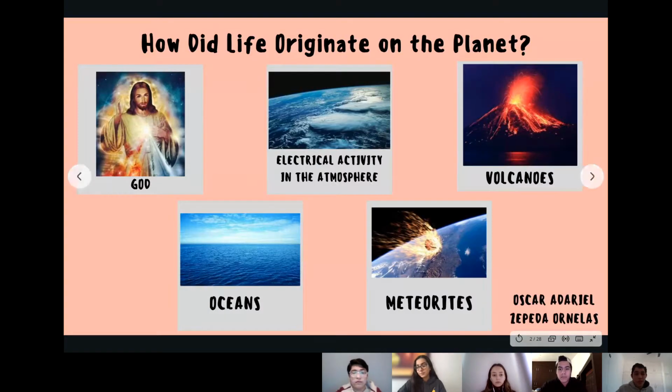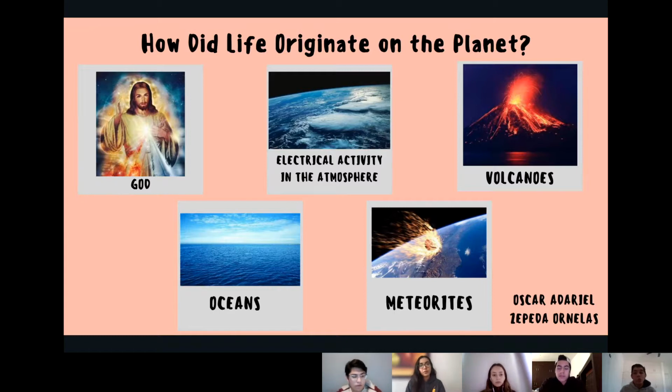Now we look at topic number two, that raises one of the most important questions in all of human history. How did life originate on the planet? The answer to this question is very varied. Here, I will mention five ideas that people have about where life comes from on Earth. The first one is very attached to religion, and mentions a God who desired to create all life.